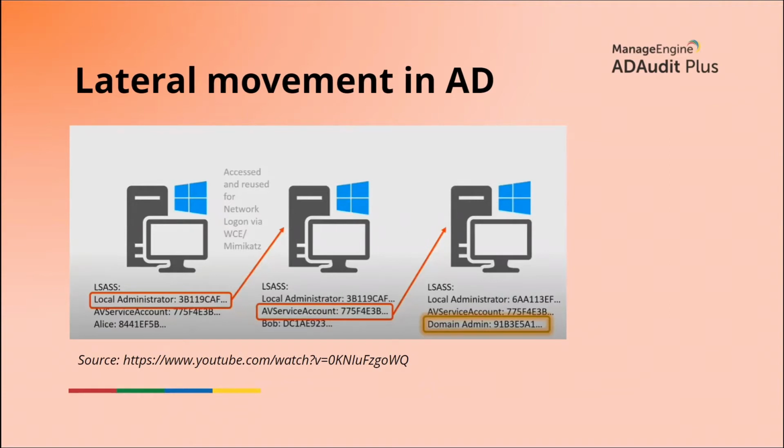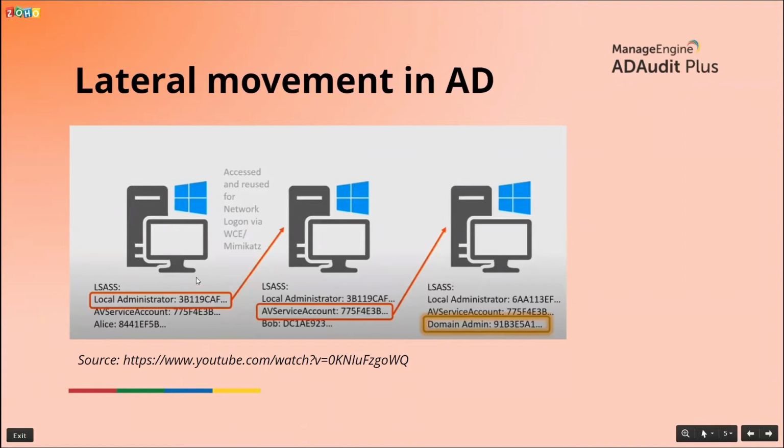Every employee workstation contains a process called LSAS, or Local Security Authority Subsystem Service. This has representations of identities that have logged into the system. The passwords of these identities are stored as hashes in the LSAS, and the attacker can use these hashes to connect to other systems using tools such as Mimikatz. So for example, assume that this is my system. This one right here, this is my system, and it's already been compromised.